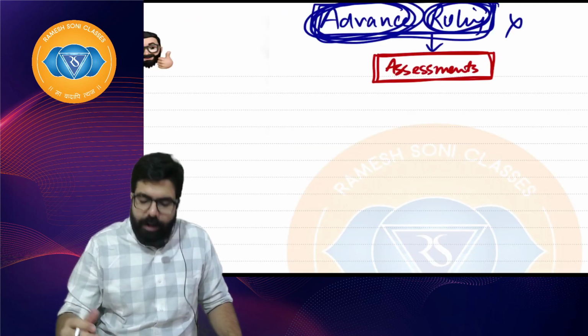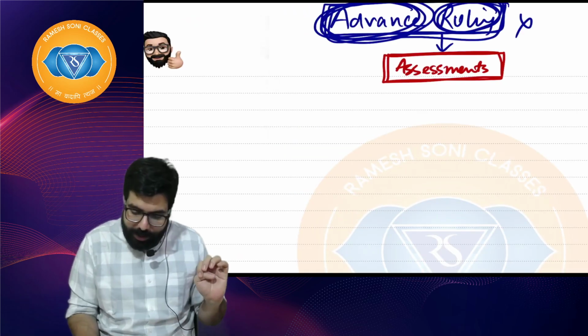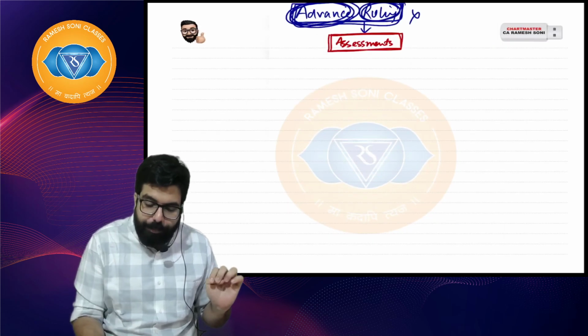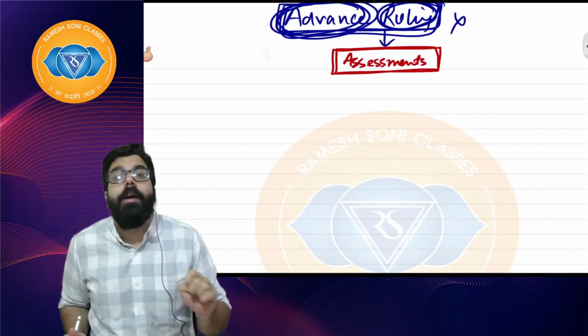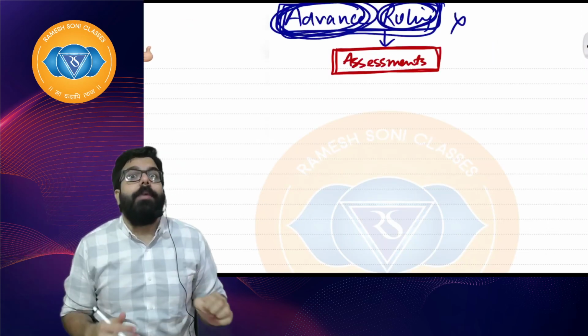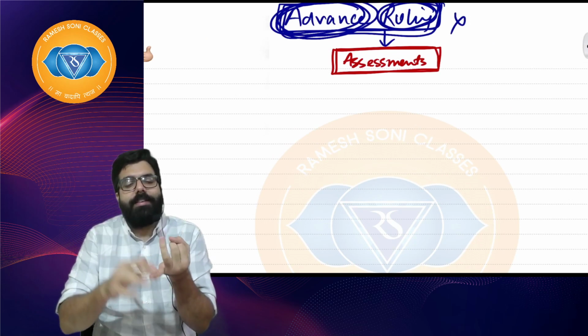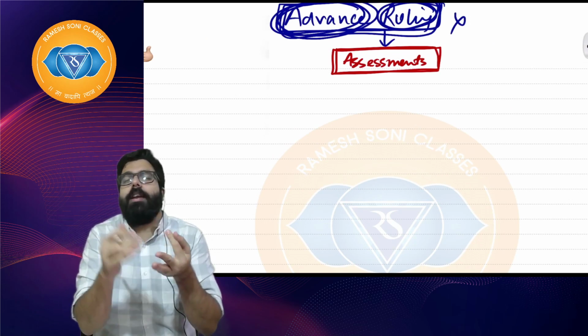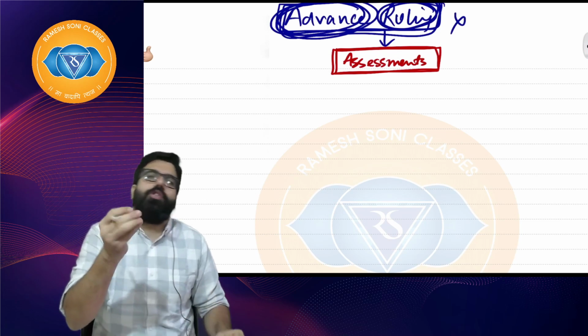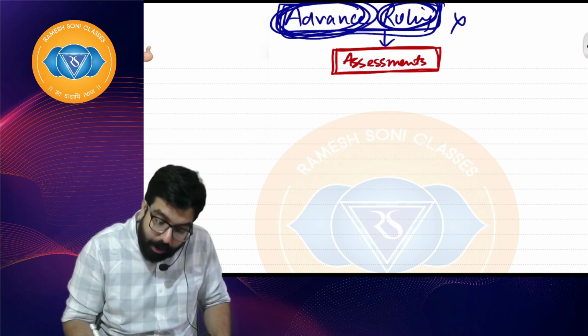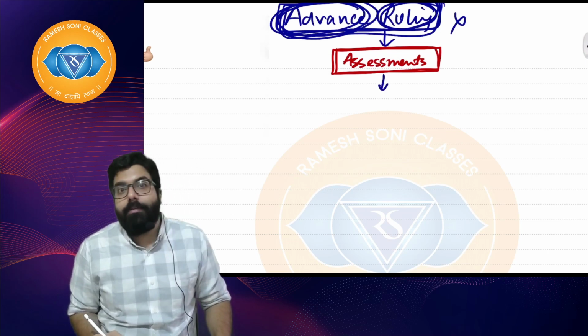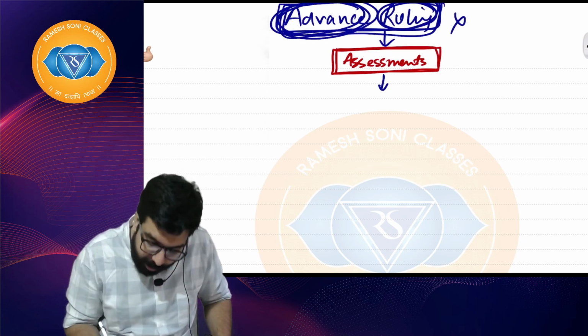Next, once return is filed, the next chapter is advanced ruling. That is okay chapter. Now, government will start assessment. Assessment can be there, scrutiny assessment, best judgment assessment, provisional assessment, summary assessment. So there are many kinds of assessment which can happen. Once assessment is done, sometimes the government goes ahead and does audit also.